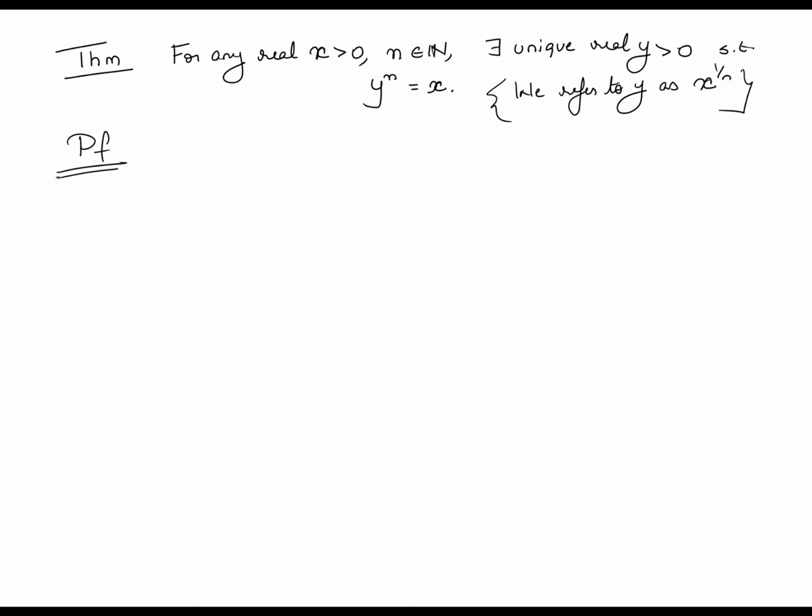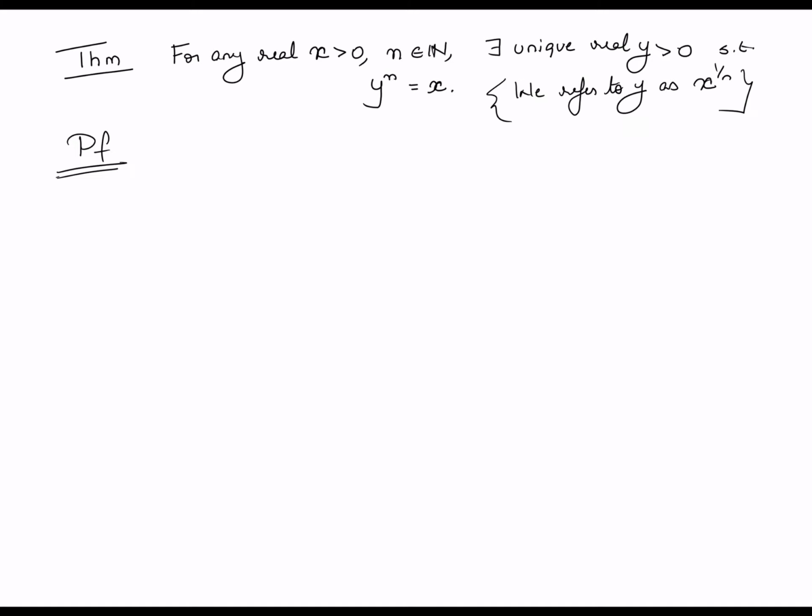So the first observation that we are going to make is fairly straightforward. We are looking for a solution in y of the equation y raised to n is equal to x. The theorem says that in fact there is a unique positive solution to this equation, right? The first statement we are going to make is that there can be at most one solution.